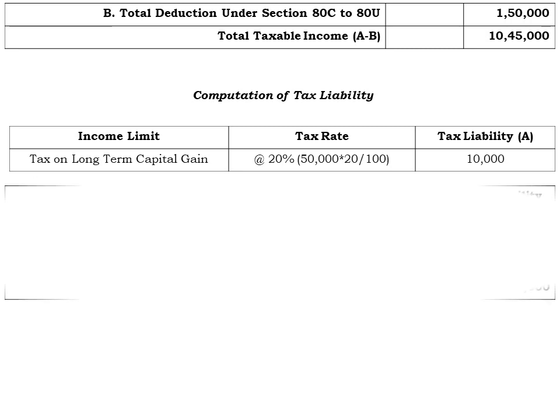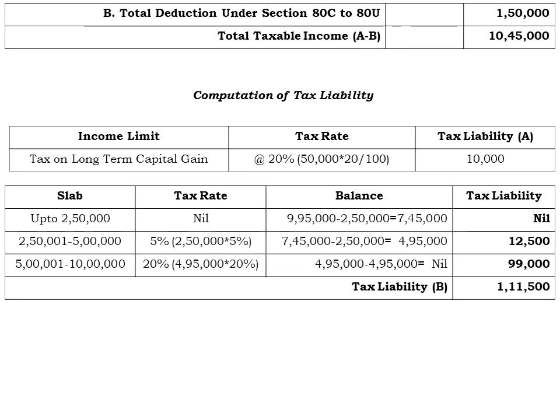Okay, and the next table says, out of 10,45,000 which we have computed as the total taxable income, we have imposed 20% tax rate on 50,000 rupees in the form of long term capital gain. Therefore we have to deduct from 10,45,000 minus 50,000, and only the rest of 9,95,000 is going to be chargeable to tax under the individual or HUF tax slab.